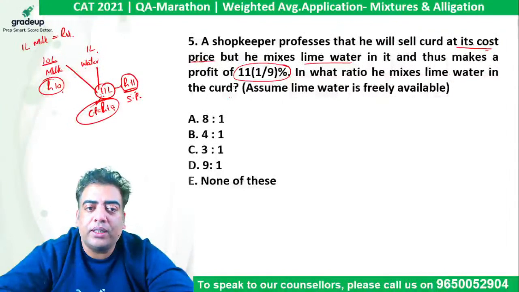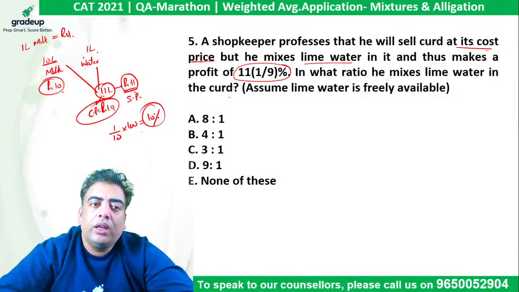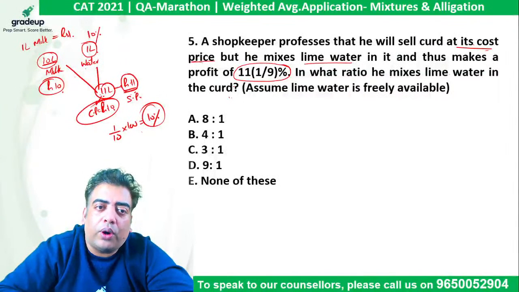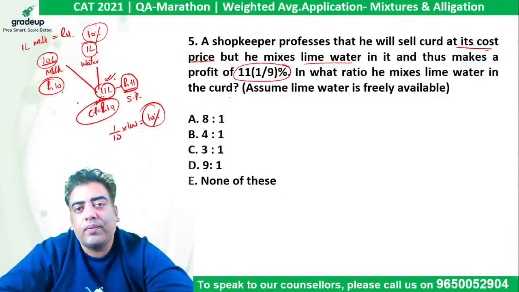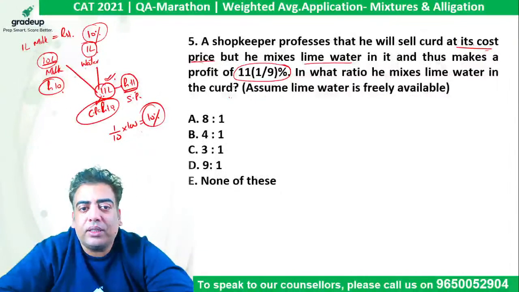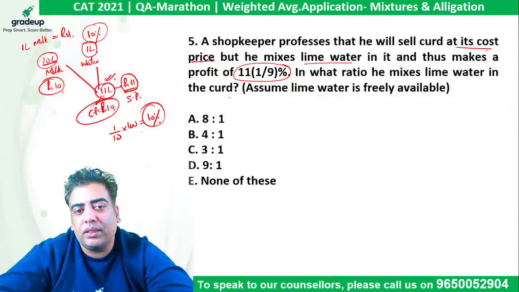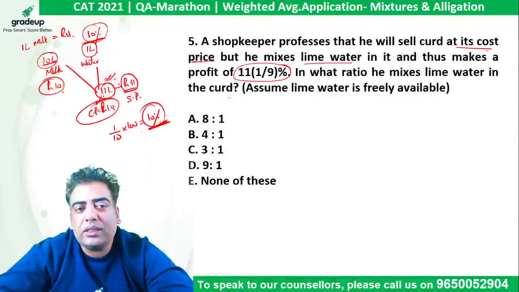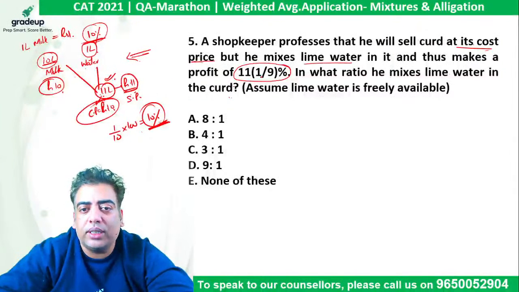So what is the profit percentage? That comes out to be selling minus cost, which is 1 upon cost into 100, which is 10%. And what is the amount of water that is being added? So 1 liter is added in 10 liters. So can I say 10% of water will be available in this mixture? So if you are adding 10% water, there is a profit of 10%. And if there is a profit of 10%, there must be 10% water in the same. Right? So we just need to use the same example to answer it.